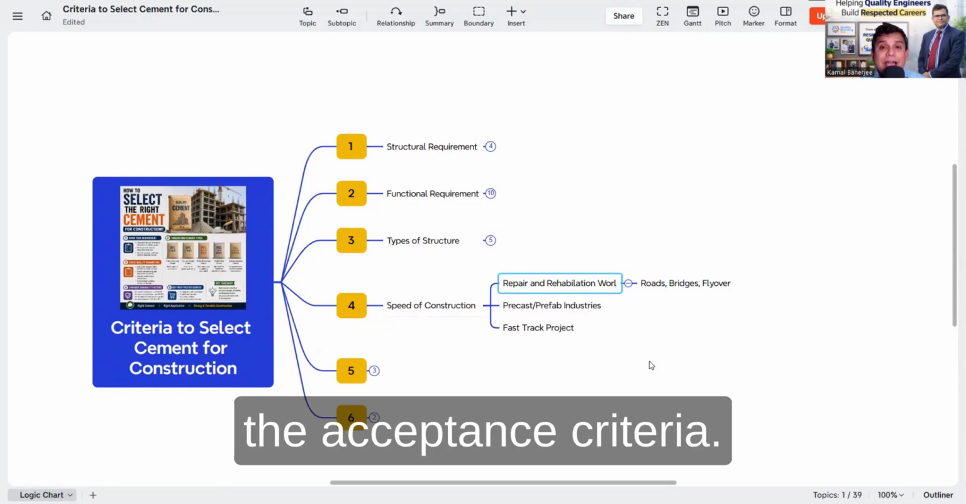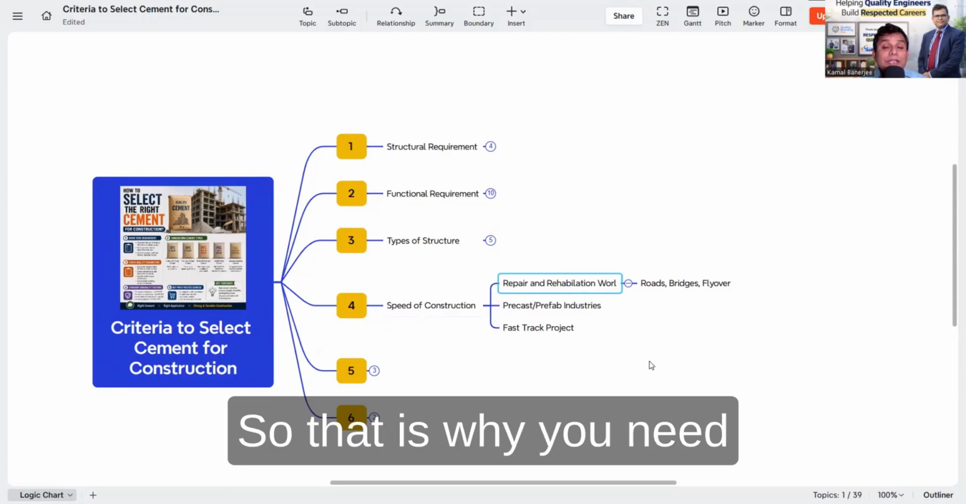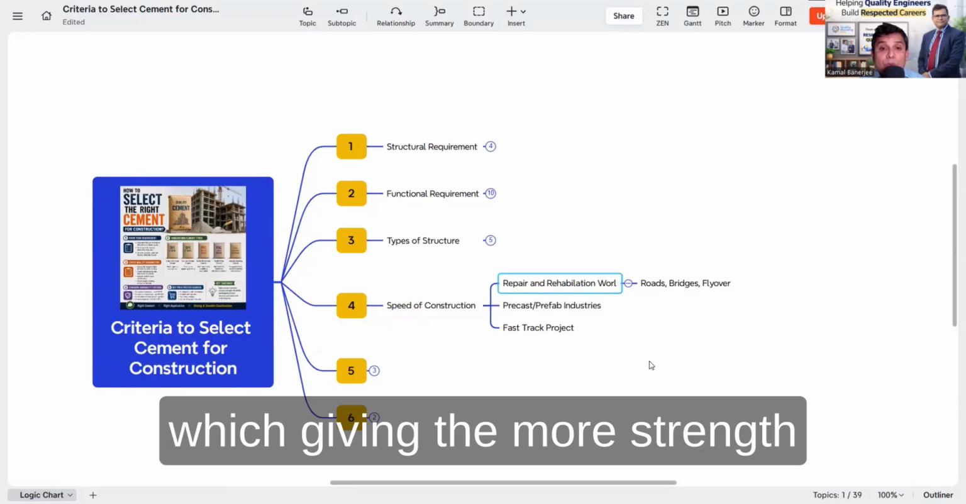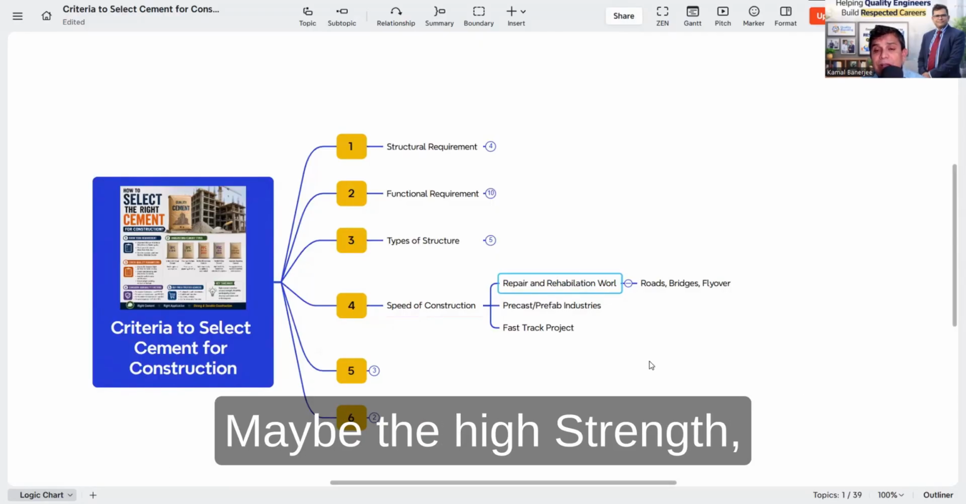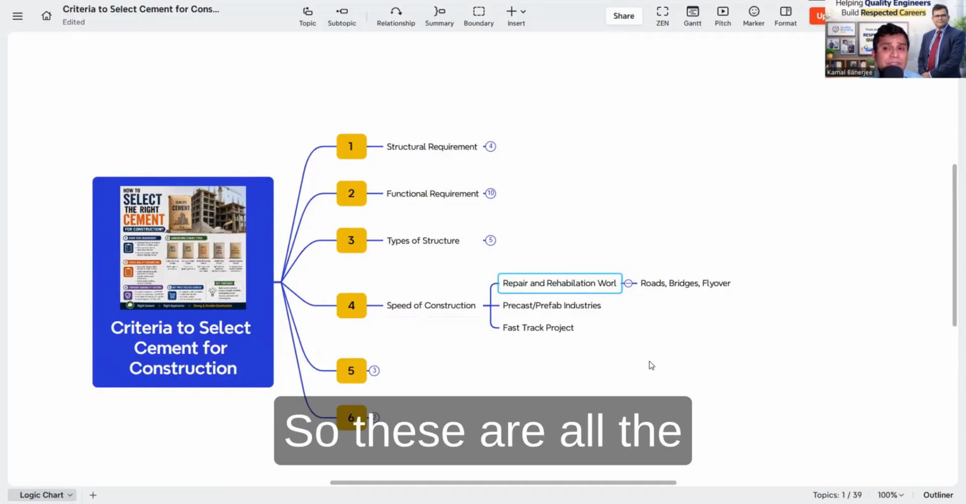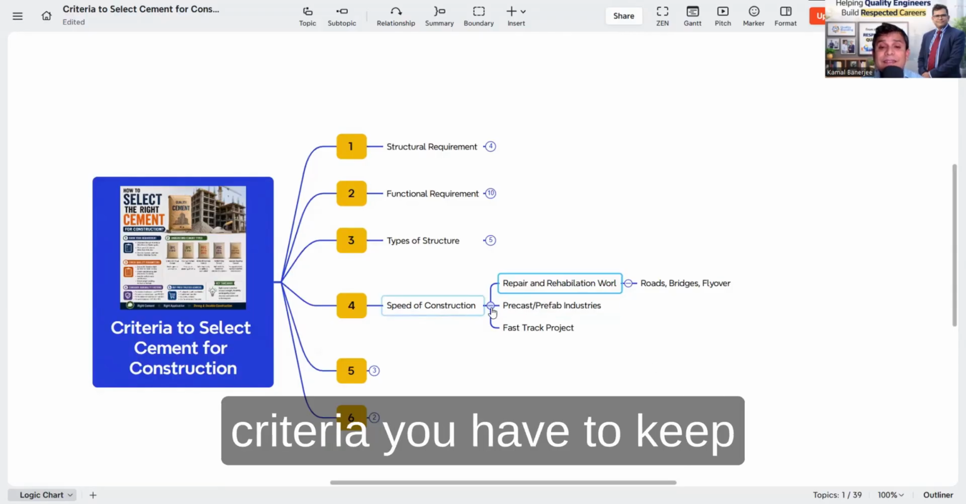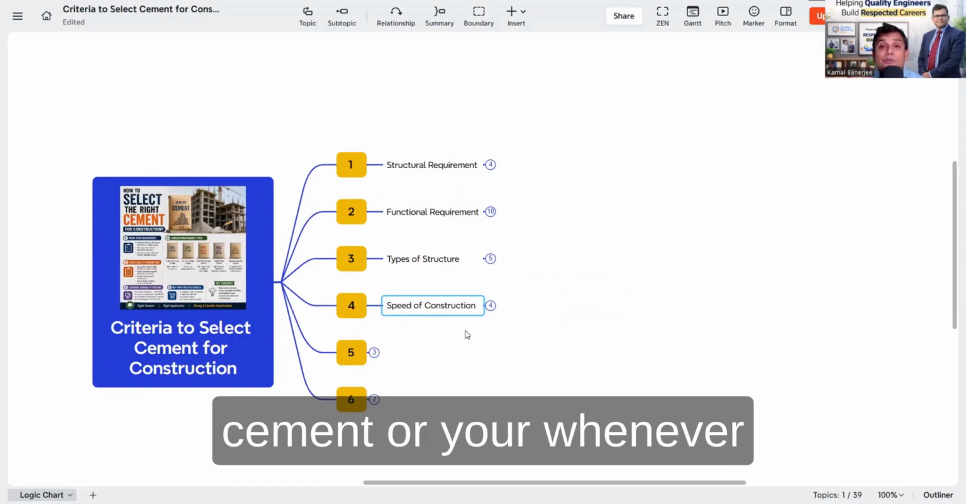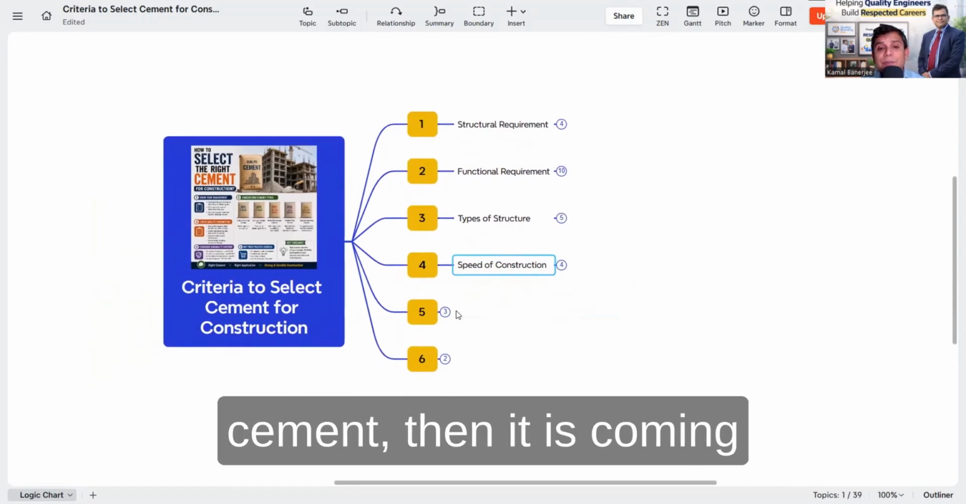So that is not the acceptance criteria. That is why you need to use the cement which gives more strength or early strength, maybe a high early strength gain concrete or rapid hardening cement. So these are all the criteria you have to keep in your mind whenever you are dealing with cement or selecting the cement.